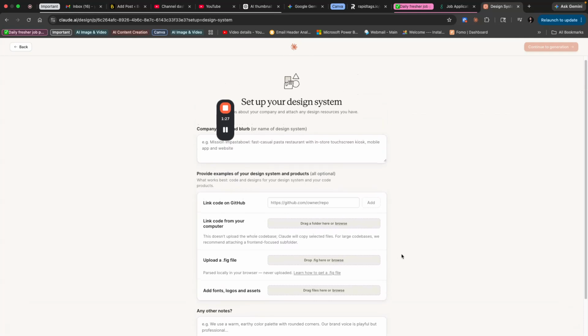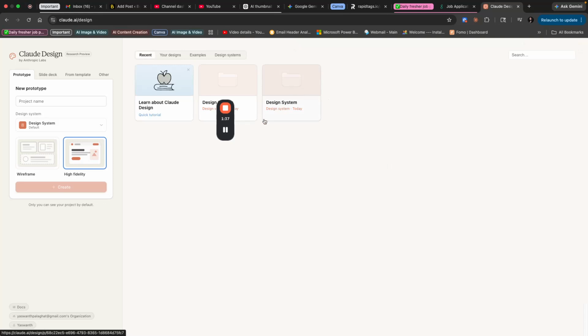You can link your own GitHub repositories, link code from your computer, and upload files from Figma, so that you don't need to mention every time what design it should use, what fonts it should use, or what kind of logo. But I'm not touching these things. If you're working for your brand, you can do this. But let's try the core features of Claude Design.